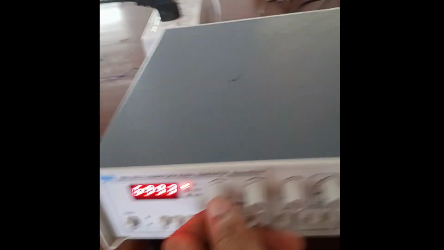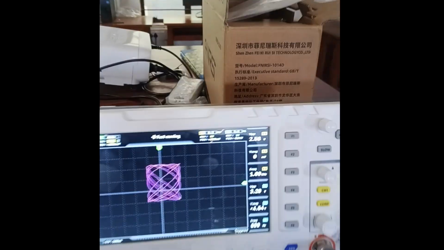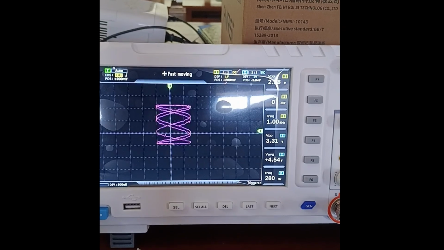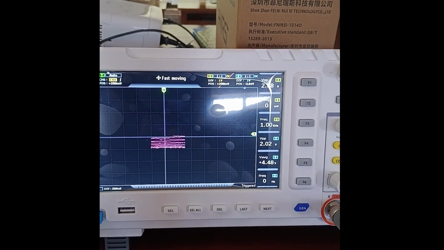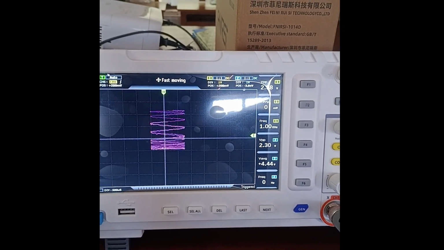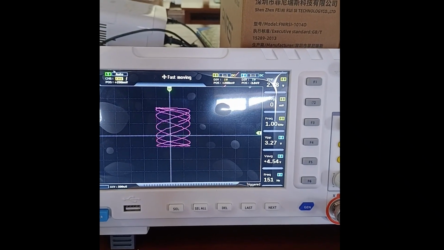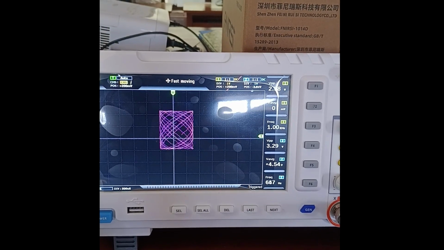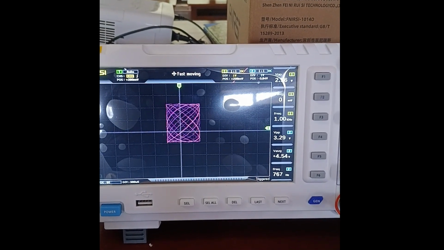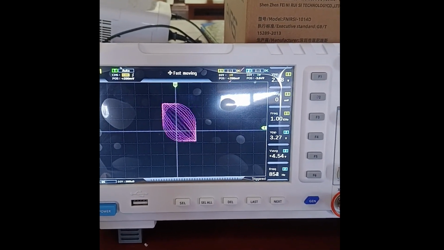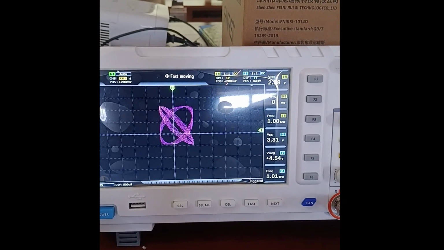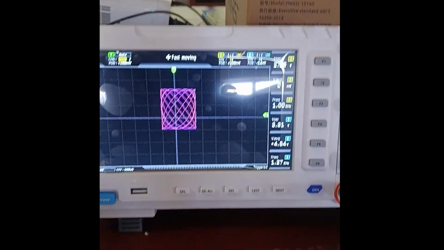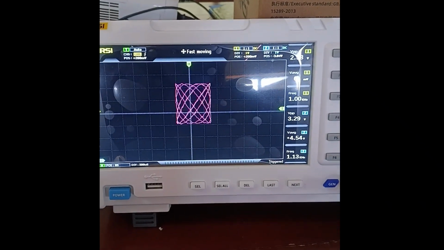At 699, we're getting a different figure. If I change to very low frequency values, we can generate different types of curves like this. Actually, this depends on the properties of the two signals, their frequencies and the phase difference. It will create different types of Lissajous figures like this.